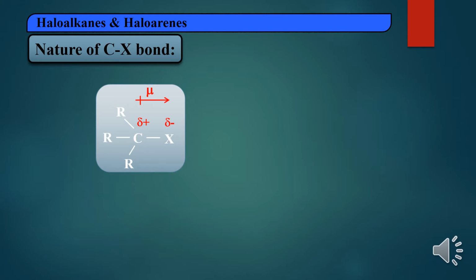Now mu is nothing but the dipole moment. Dipole moment is when polarization takes place between two atoms, so there we can measure the dipole. When polarization takes place, some dipole is produced between those two atoms. That dipole we call the dipole moment, and it is denoted by mu.